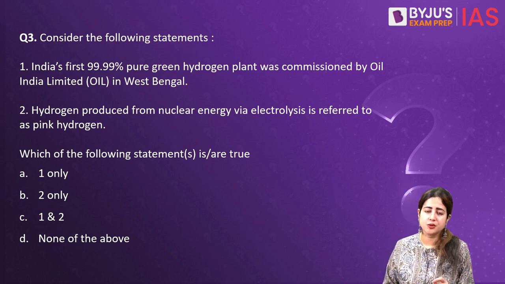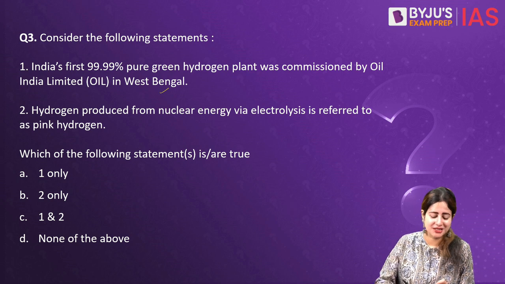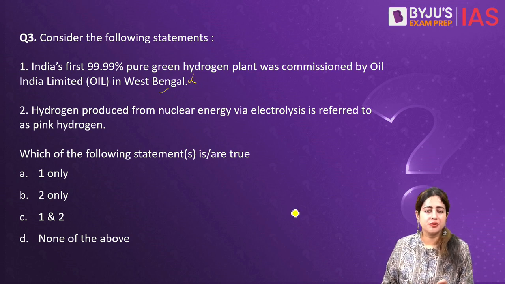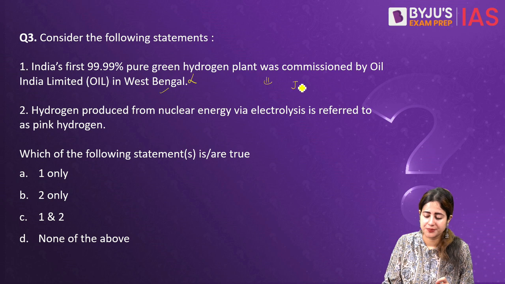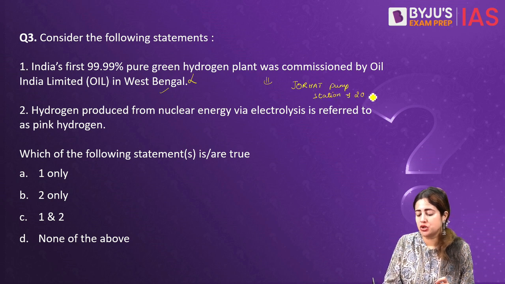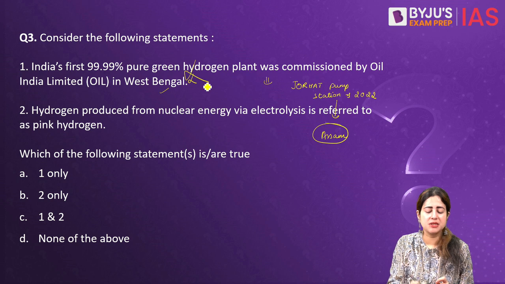This again is a set of two statements. The first talks about how India's first 99.99% pure green hydrogen plant was commissioned by the Oil India Limited, the OIL, in West Bengal. Half the statement is valid, half is incorrect, because this pure green hydrogen plant was actually commissioned in Jorhat. This became the Jorhat pump station that was initiated in 2022 in Assam, not in West Bengal. Hence the first statement is incorrect.